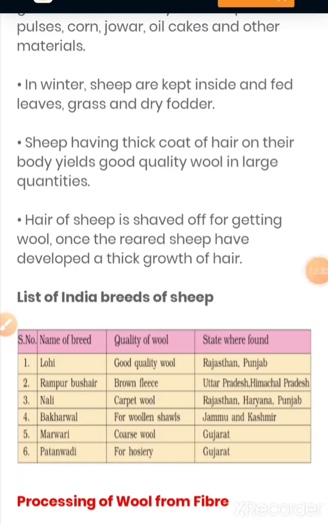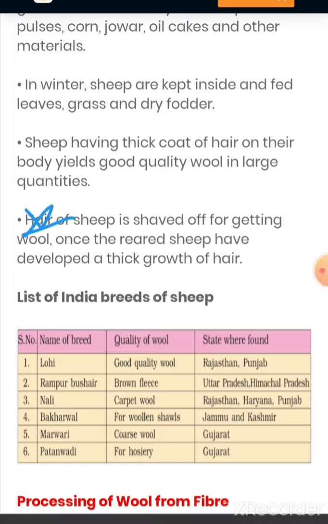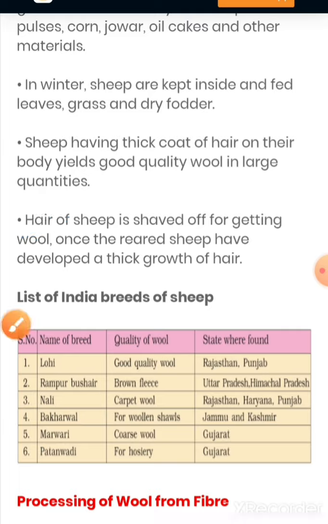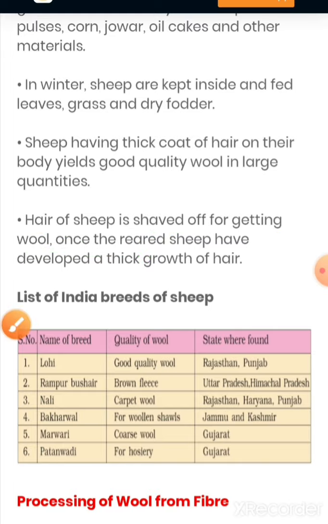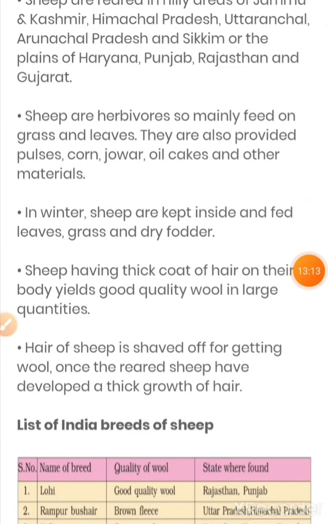Yes, now the next one is hair of sheep. So students, let us learn about it. Hair of sheep is shaved off for getting wool once the sheep have developed a thick growth of hair. Now students, just have a look over here. Just see, children, that it is provided to a sheep to protect its body in winters from cold.